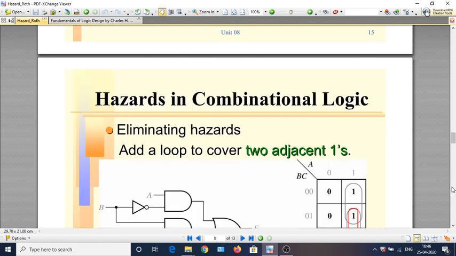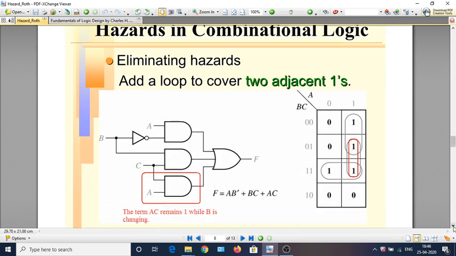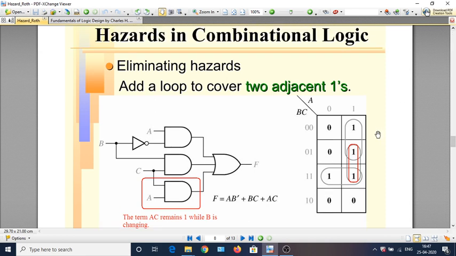Now let us look at the case of how this hazard can be eliminated. We see that whenever these two one squares are adjacent, which are not covered by a single term, that is what causes the hazard. Suppose we have a one term that corresponds to the coverage of these two one squares, then the hazard would be eliminated.